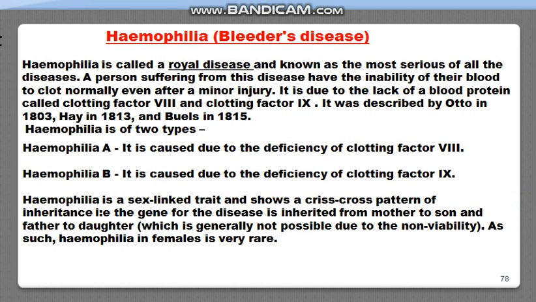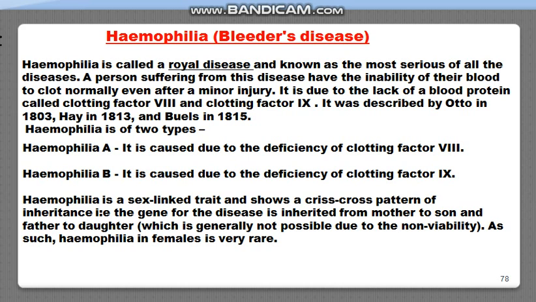The gene for hemophilia is sex linked, and the pattern of inheritance of this disease from one generation to the next generation is crisscross. That is, the genes for the disease are inherited from mother to son and from father to daughter. But in females, it is a very rare disease.